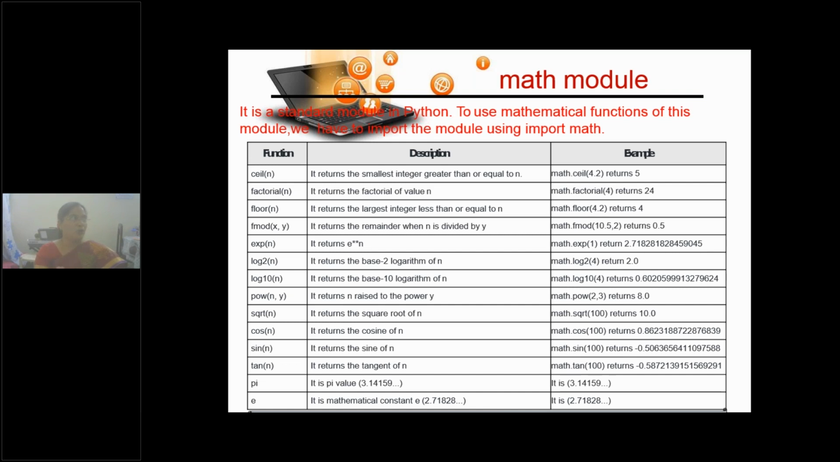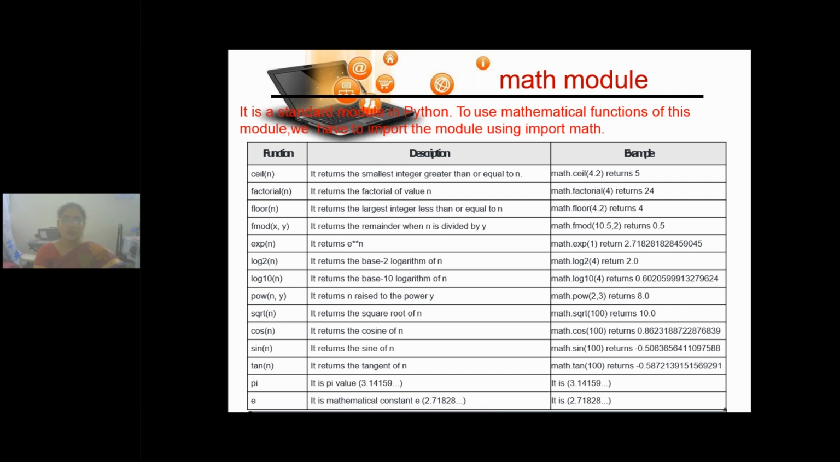See 4.2. What is the floor? 4.2 is on the number line between 4 and 5, isn't it? So what is the floor of 4.2? 4. Next, fmod will give you the remainder when x is divided by y. Here fmod handles floating point values also. So when the input has floating point values, we use fmod to find a remainder. exp is used for finding the exponent of a given number.